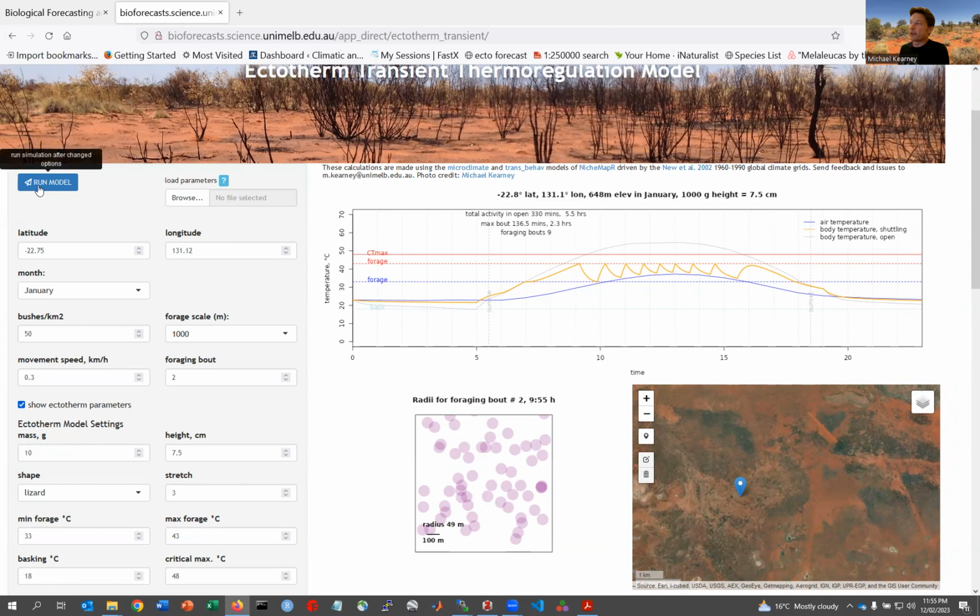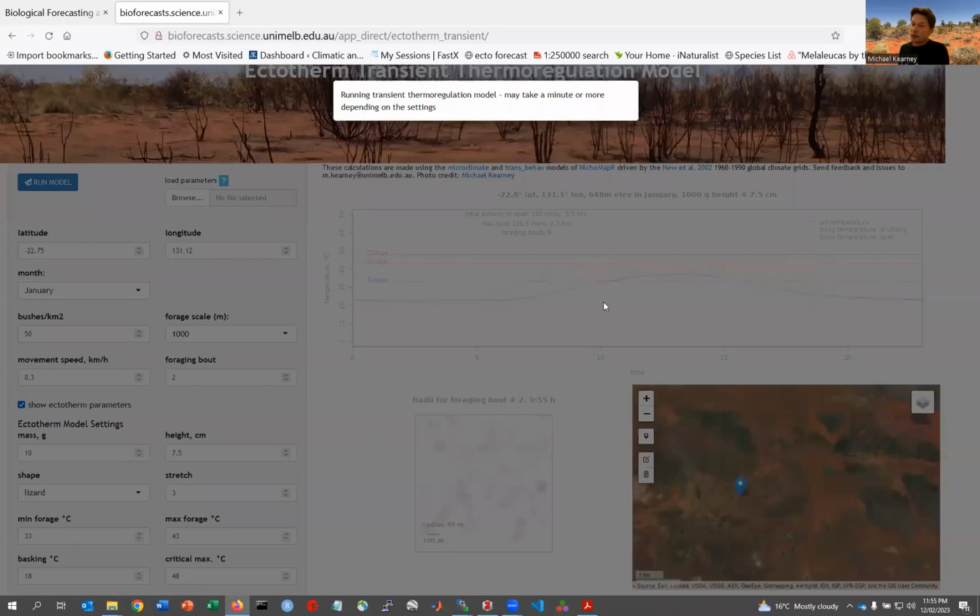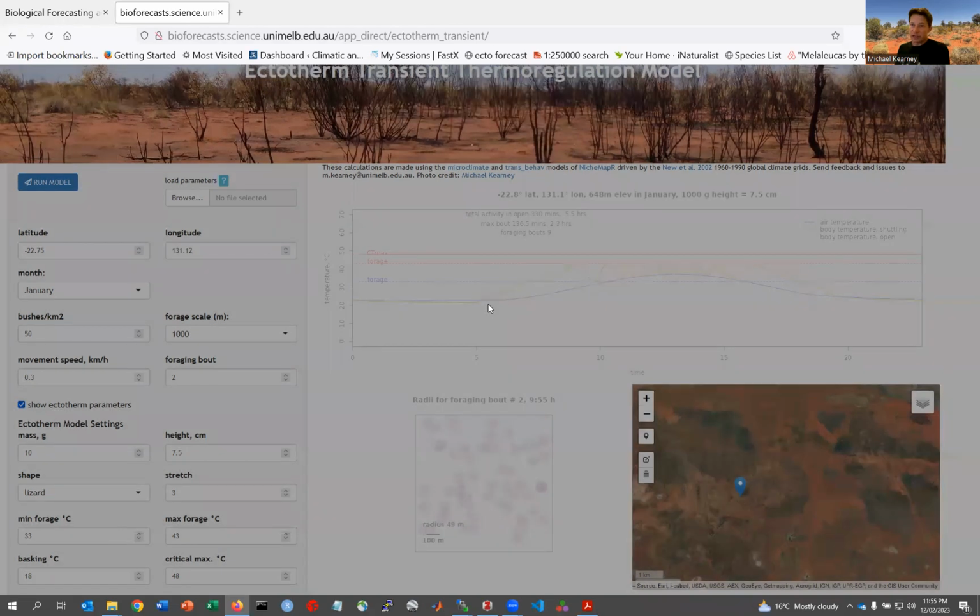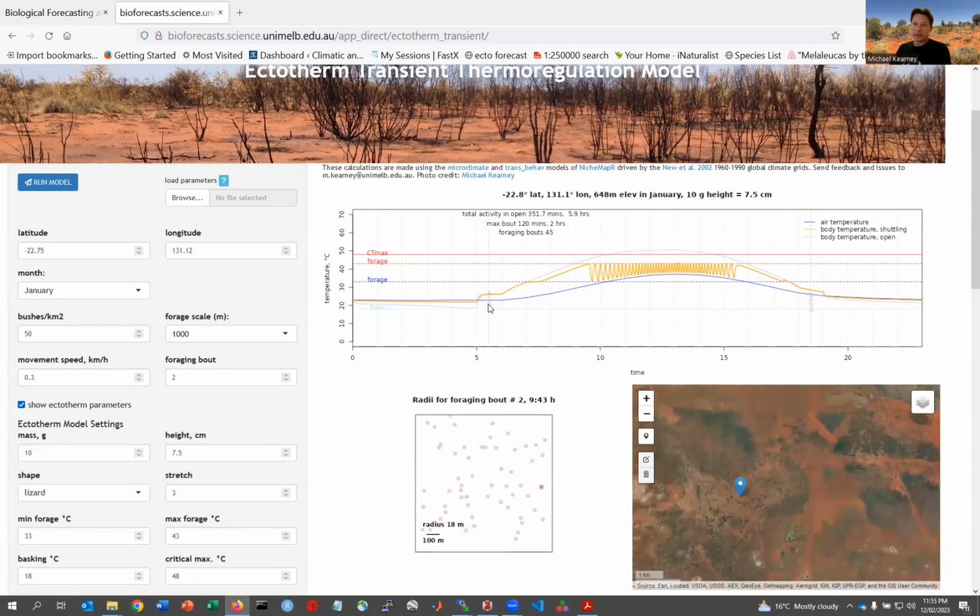If we make it a 10-gram animal, see what happens. Now, it takes a little while to make this calculation because this is doing an integration through time, integrating through time and then checking to see whether it's reached a threshold, then coming out of the integration, changing what the behavior is. So is it trying to cool? Is it trying to warm? And then going back into the integrator. So it's quite computationally intensive, but it doesn't take too long.